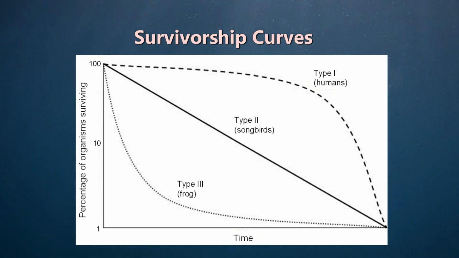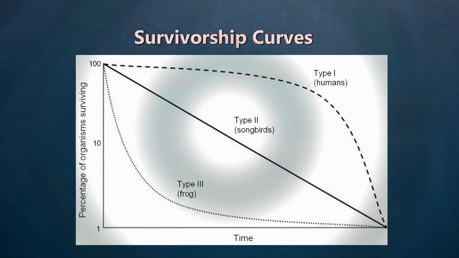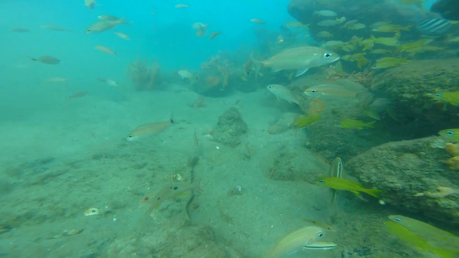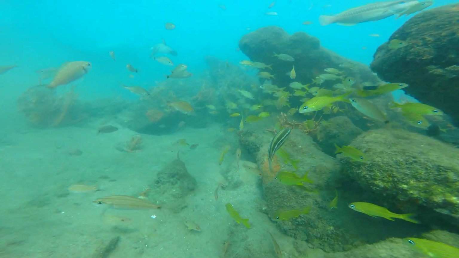On the other end of the spectrum is type 3 curves. These are organisms that have very high mortality rates early on, but the few who survive will live on to old age. Most fish fall under type 3 curves, which is why it's more important for adult fish to have as many offspring as possible without expending energy on parental care.